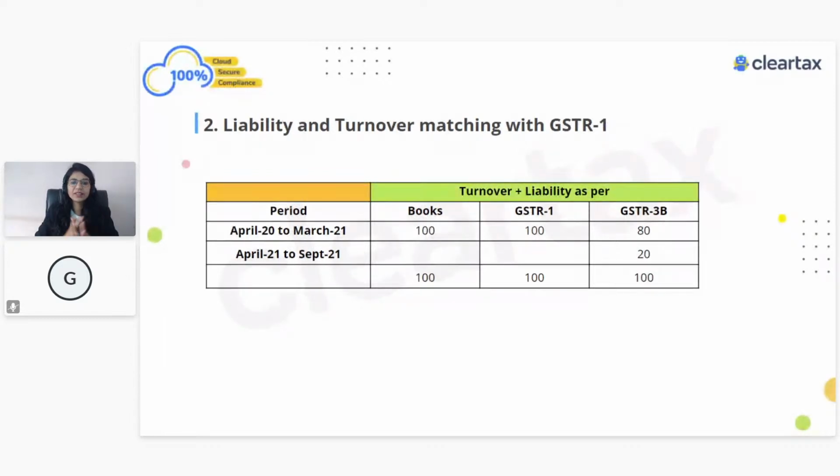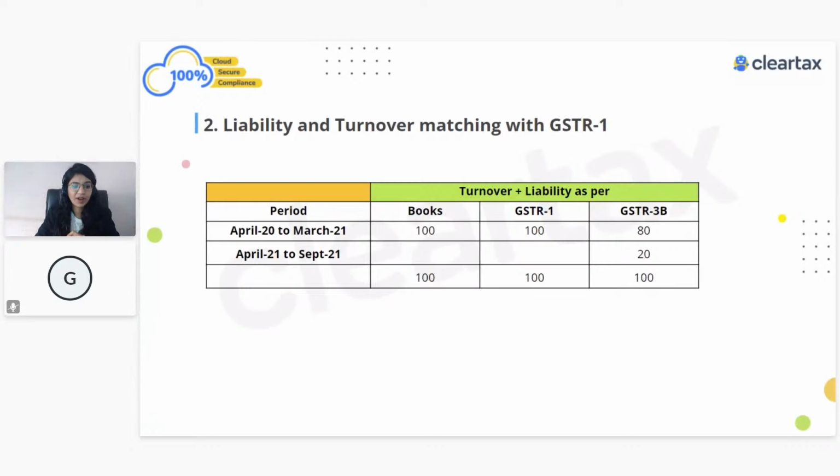Okay. So the simple answer is what I said: liability related to the current financial year and paid in the current financial year needs to be shown in table number 4. Liability related to the current financial year but paid in the next year needs to be shown in table number 10. Which means this 80 rupees, because it is related to the current financial year and discharged in the current financial year, we are going to show in table number 4. And the 20 rupees, because it is related to the current financial year but discharged in the next financial year, we are going to show in table number 10.